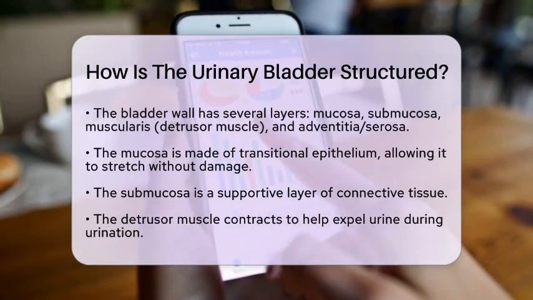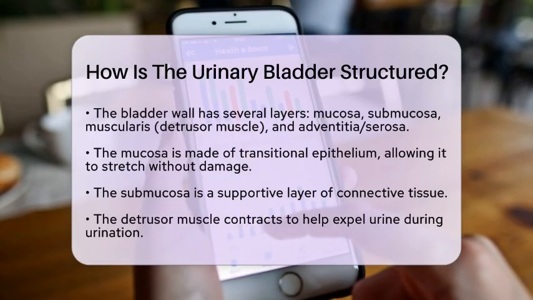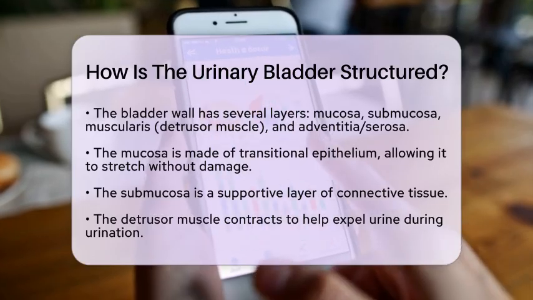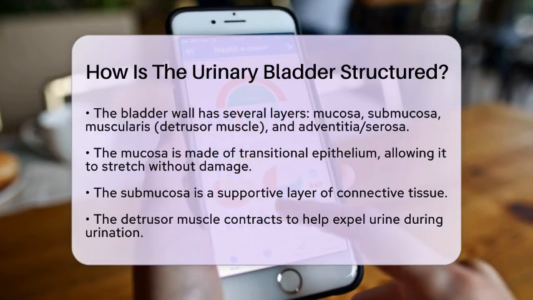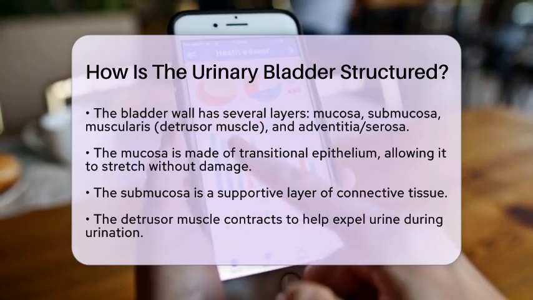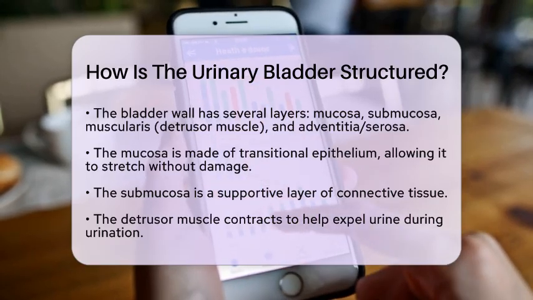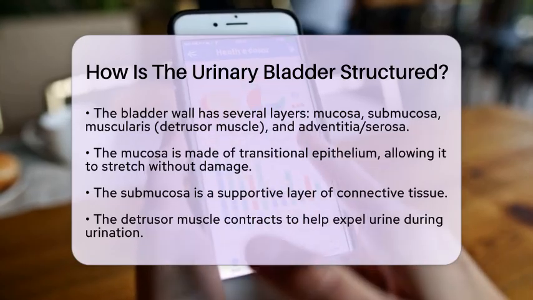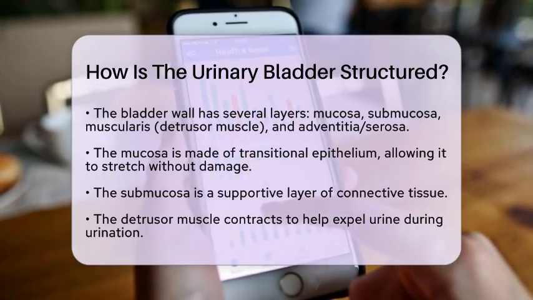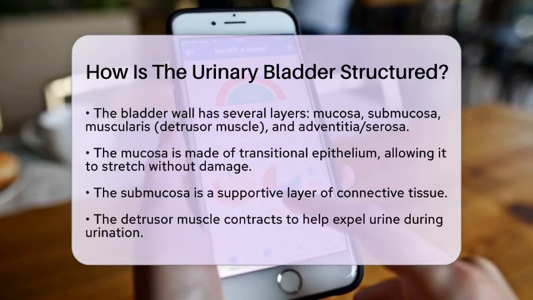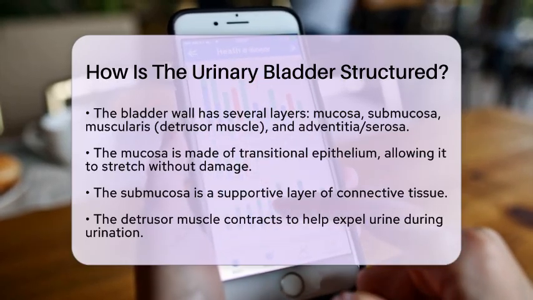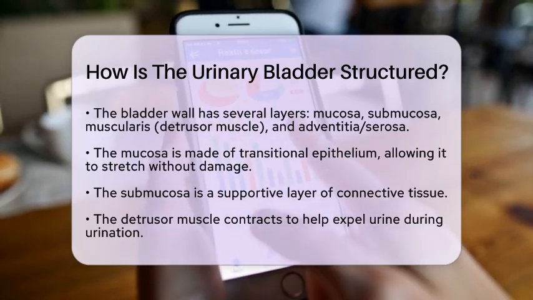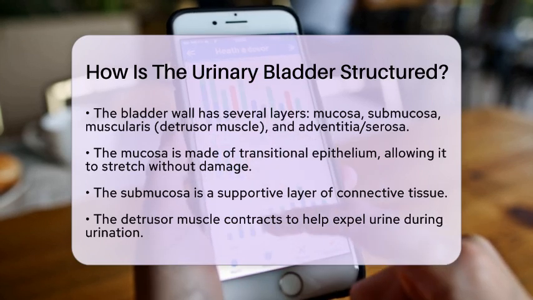Beneath the mucosa is the submucosa, a supportive layer of connective tissue. The muscularis, also known as the detrusor muscle, is a thick layer of smooth muscle fibers arranged in various directions. This muscle contracts to help expel urine during urination. The outermost layer is called the adventitia or serosa, which anchors the bladder to surrounding structures. The top surface is covered by the peritoneum, forming a serosa.